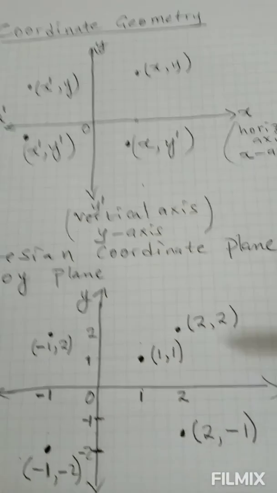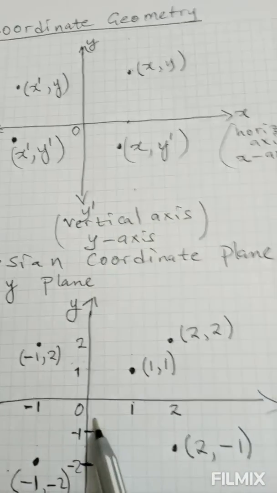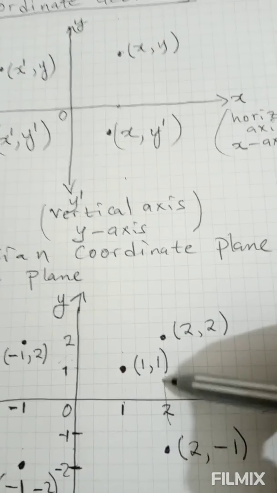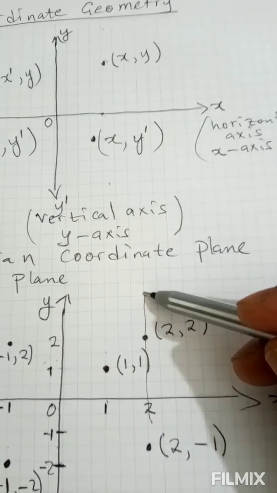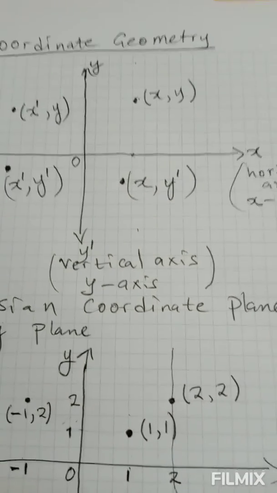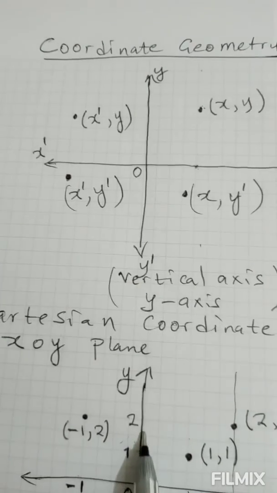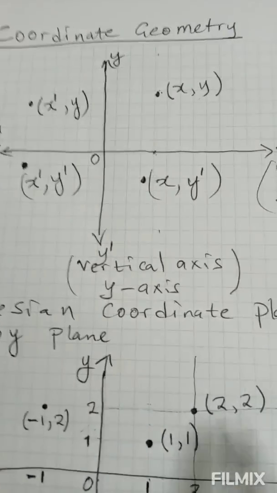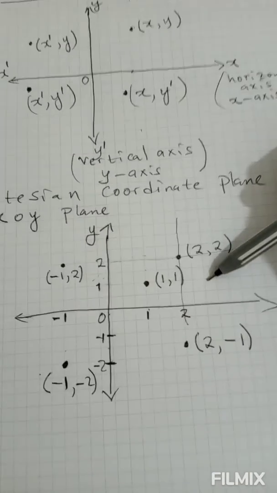And of course we have another point (2, 2). So we move 2 steps from the origin to 2. Then from here we can draw a vertical line. Then we can also move from the origin to 2 on the y-axis, and we can draw a horizontal line. Where they intersect, this is the point (2, 2). So this is how we can locate the points.